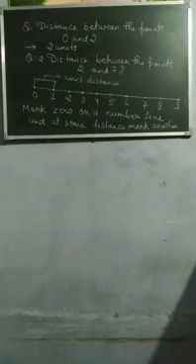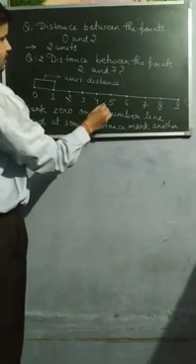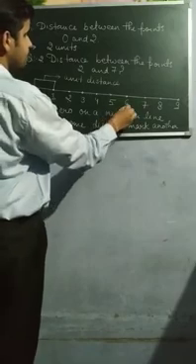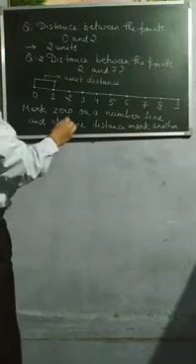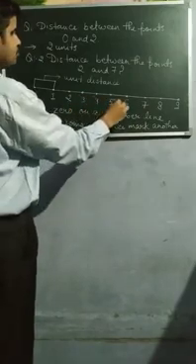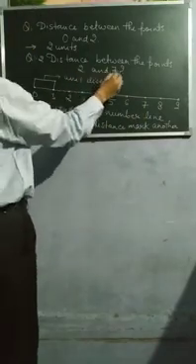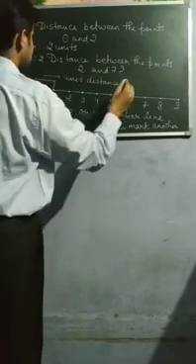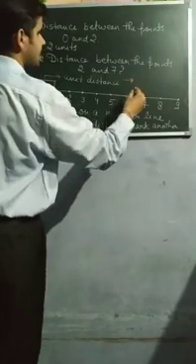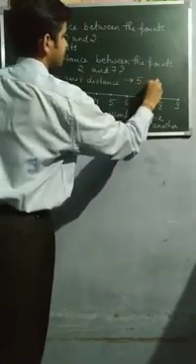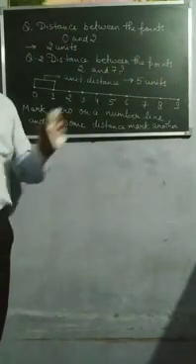Then your answer will be: 2 to 3 is 1 unit, 3 to 4 is 1 unit, 4 to 5 is 1 unit, 5 to 6 is 1 unit, and 6 to 7 is 1 unit. 1, 2, 3, 4, 5. So the total distance between the 2 points 2 and 7 is, I am writing the answer here, 5 units. This is how you can calculate the distance on a number line.